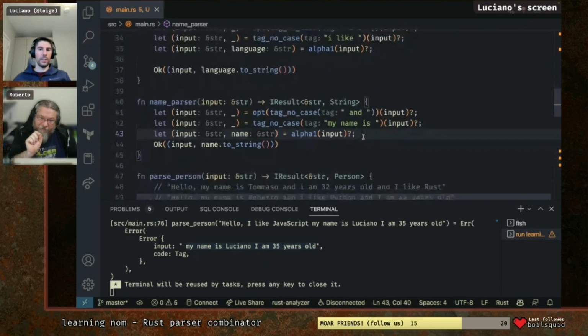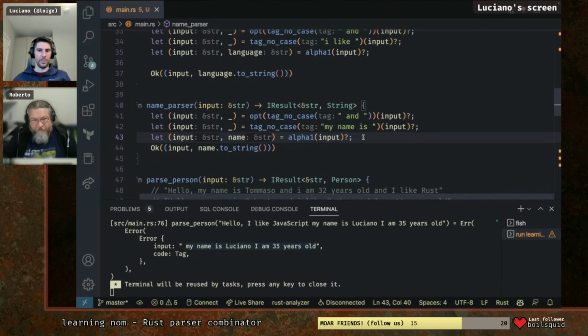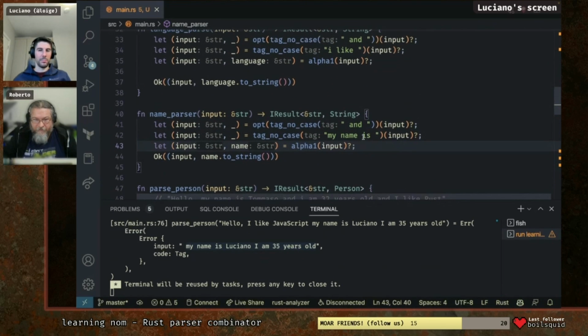Okay, we can also add arbitrary spaces, as many spaces as possible. But can we not consider the spaces in our parse, because we don't really care? Yes, we can do that. I'm just not sure.